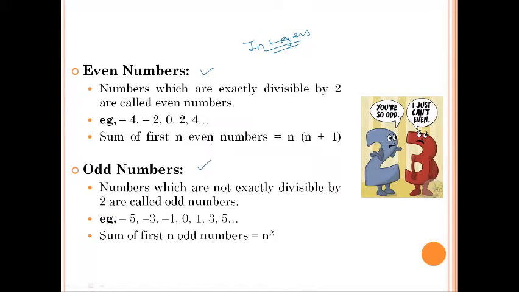Okay. So numbers which we can easily divide by 2, we can completely divide by 2, are called even numbers. So this includes all the numbers which will have in its units place either 0 or 2 or 4 or 6 or 8. Okay, all the numbers which have 0, 2, 4, 6 or 8 in their units place are called even numbers. Okay, so this will include half of the entire integer series, right?